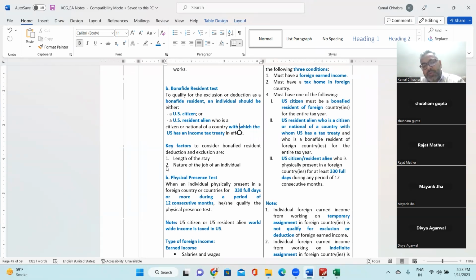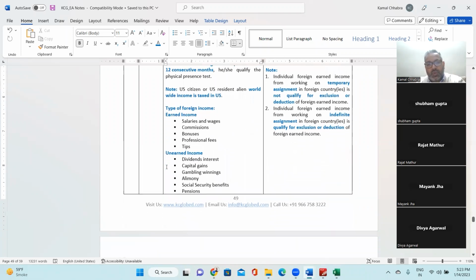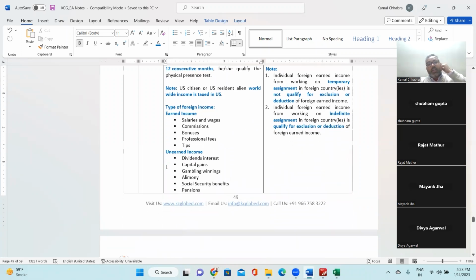So what are the types of foreign earned income? Oh, before that, there's a small note. For a US citizen or a US resident alien, worldwide income is taxable in the US. That we all know, right? For the US citizen and the resident alien, all the worldwide income is taxable in the US, right? So what is the foreign earned income? First one is salary, wages, commission, bonus, professional fee, tips. These all come under the earned income, right?